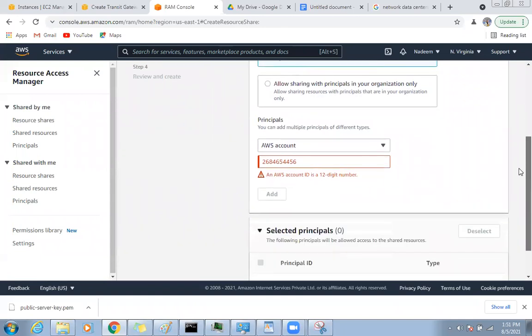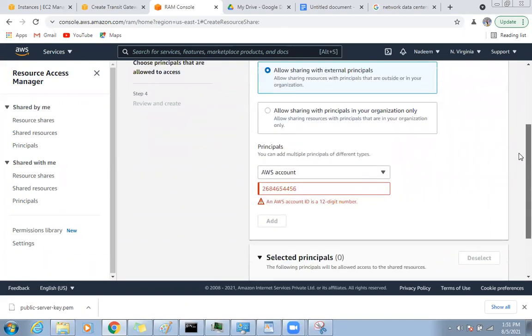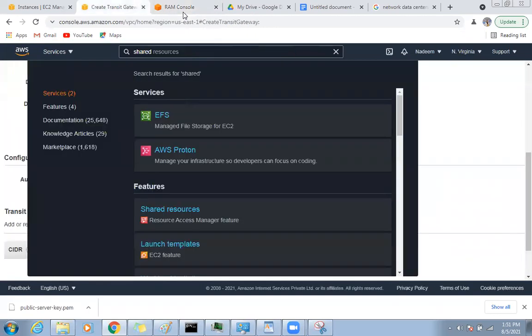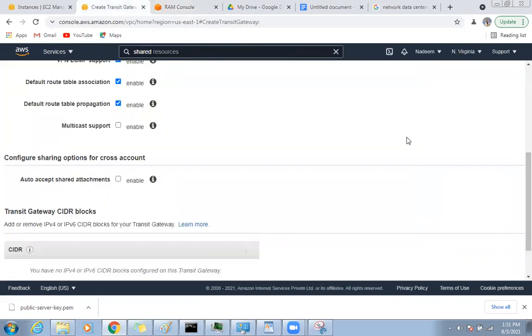Once Salman accepts, when I send a request, in Salman's resource access management he will get some notification here, resources shared with me. He needs to accept that. Then I can share my transit gateway information. You understand how advanced this is? This is a very advanced topic, so I just thought to give you that. But right now we are not sharing any account, nothing.